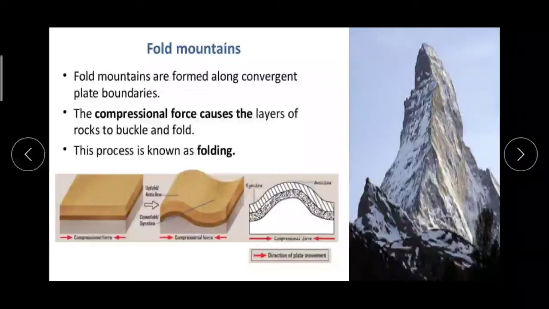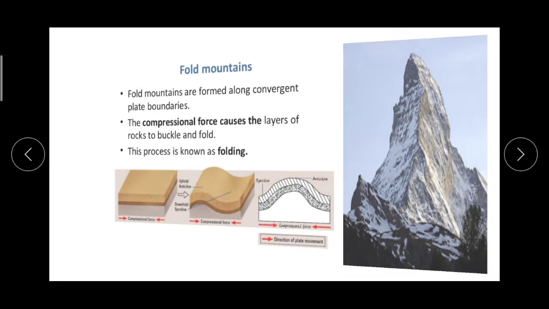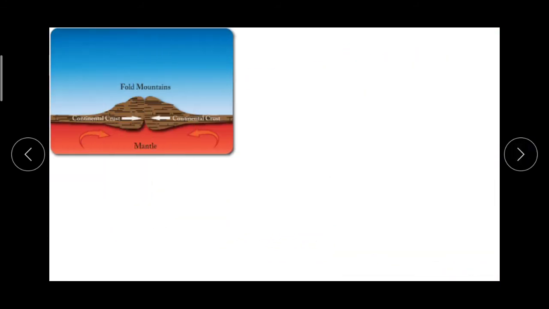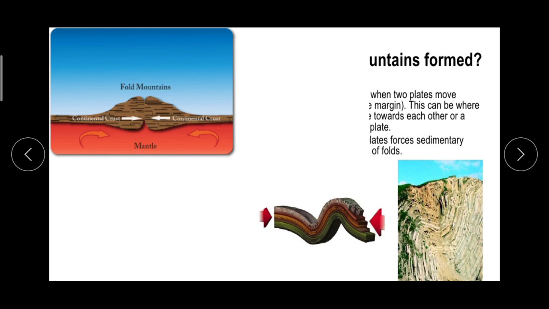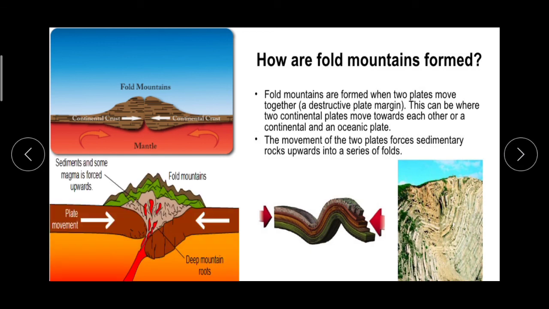The Himalayas, the Aravallis, the Rockies, the Andes, and the Alps are the major fold mountains of the world. Again, now to understand this very easily or in detail, you can go through these images. This is continental crust.